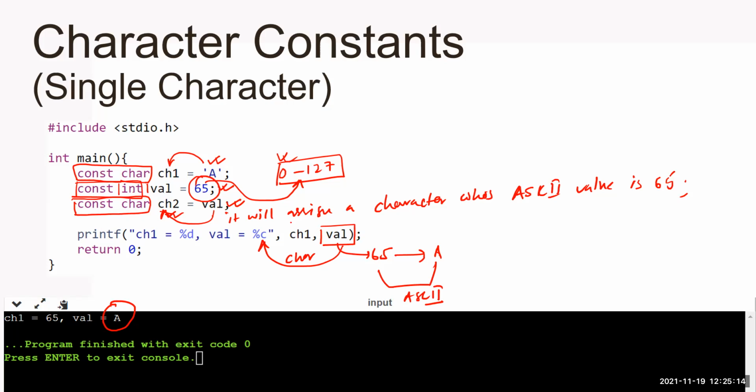Now see the second one, ch1. What is the type of ch1? Character. But what type of format specifier am I using? %d. %d is for integer. So now this character will be converted to an integer. What character does it hold? It holds a. So what is the integer value? 65. Now see, I get the ASCII value 65. So there is a very close relation between a single character and an integer, not for multiple characters, just a single character. You can practice with others also.